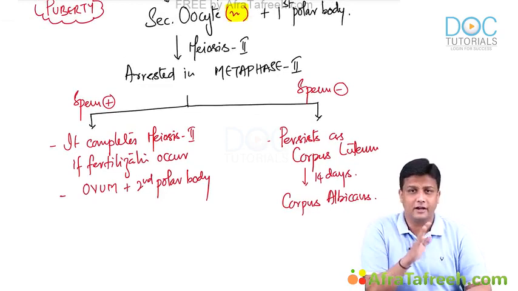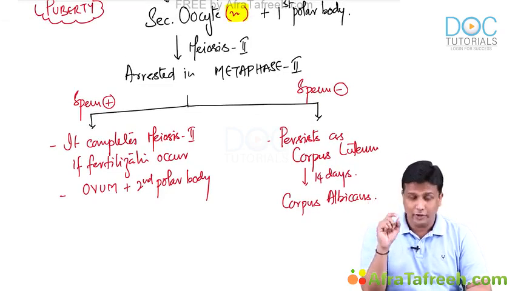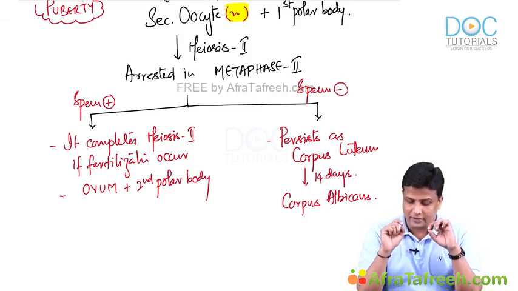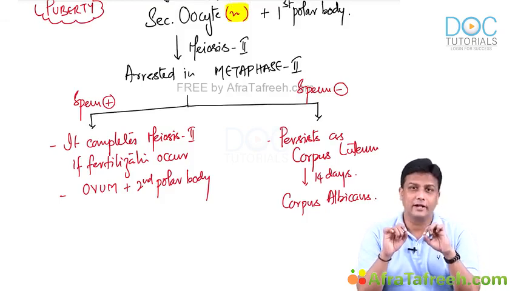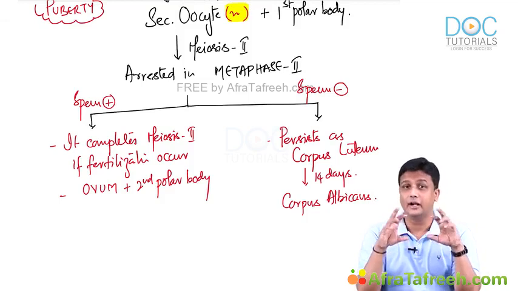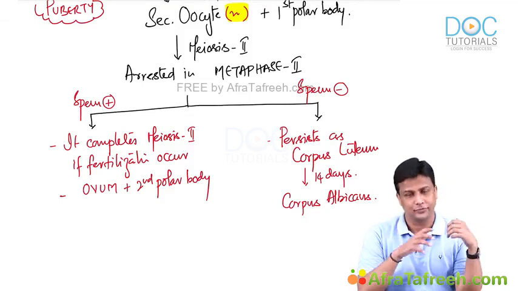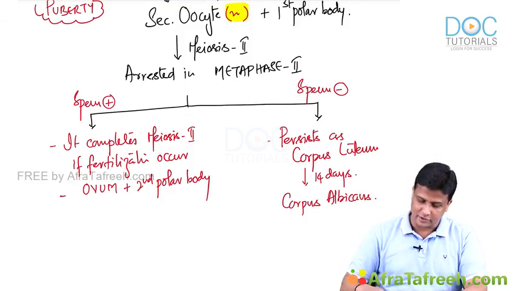It depends if fertilization occurs, and if fertilization does not occur, then what is going to happen, guys? So I just want you to remember one more important thing here: when is meiosis 2 going to be completed? It will be completed only if fertilization occurs. Otherwise, it's going to continue the menstrual cycle.